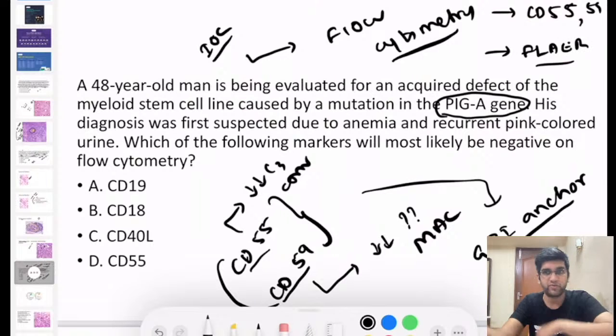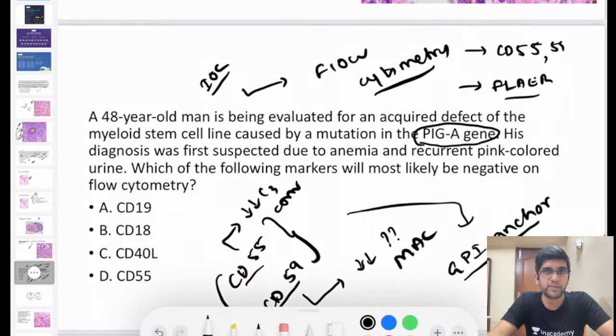Because I'm sure you must have read about FLAER, right? So it's CD55/59 or FLAER flow cytometry. Which is more preferred? It's obviously FLAER, right? FLAER is also a flow cytometry method. You must have known about flow cytometry.